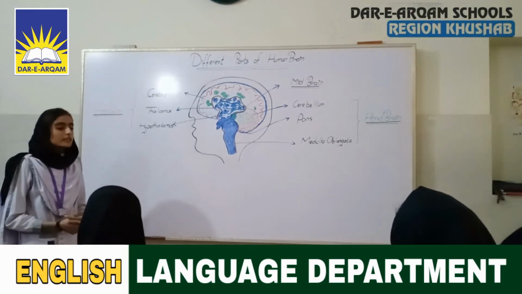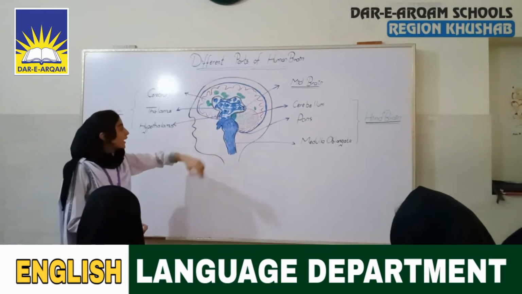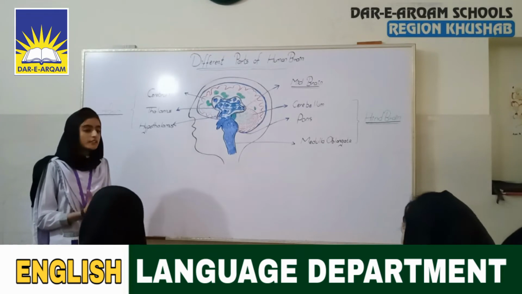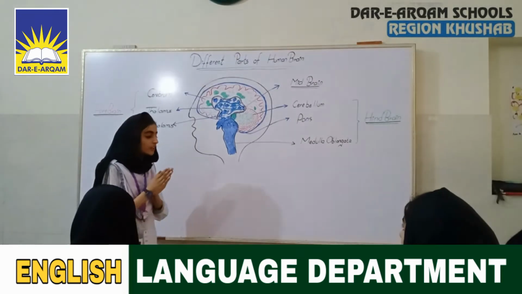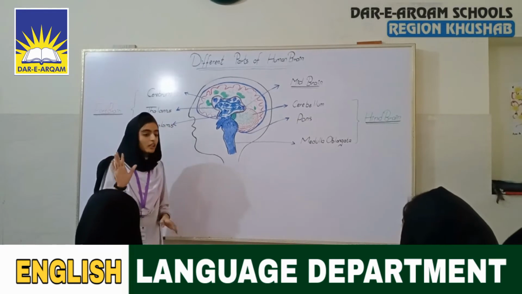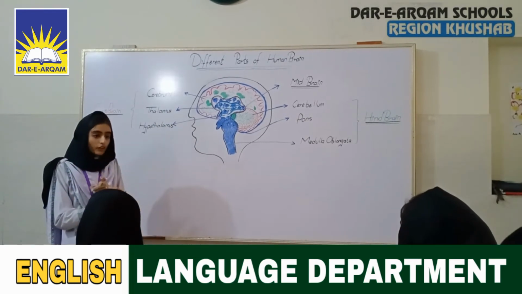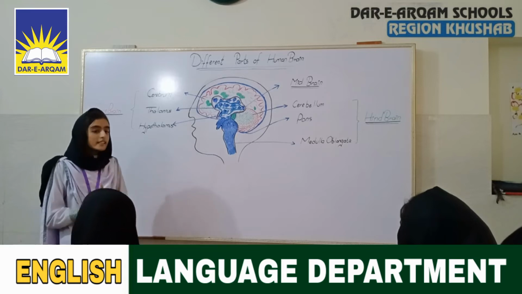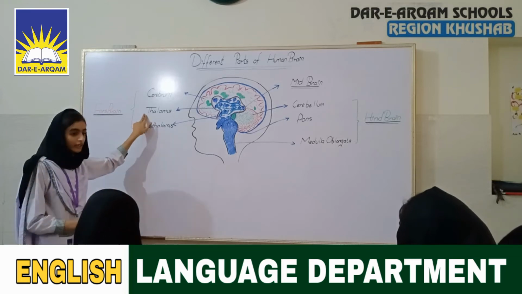Next is the thalamus. As you can see in the diagram, this is the thalamus. The thalamus controls our sensory functions. Sensory functions are those functions which are performed by our sense organs. And there are five sense organs: ear, nose, eye, skin, and tongue. All the functions of these sense organs are controlled by the thalamus.